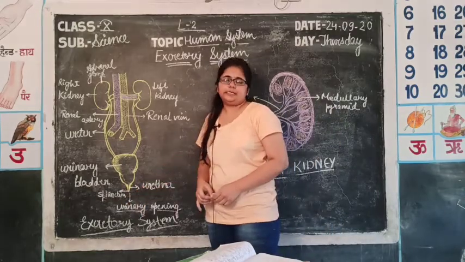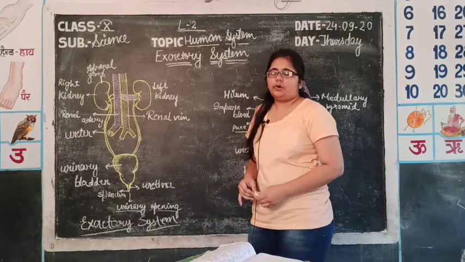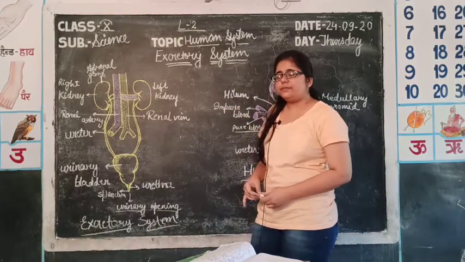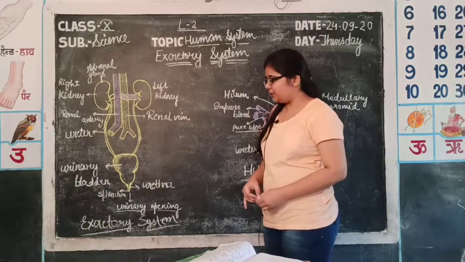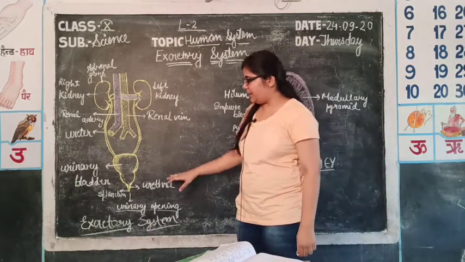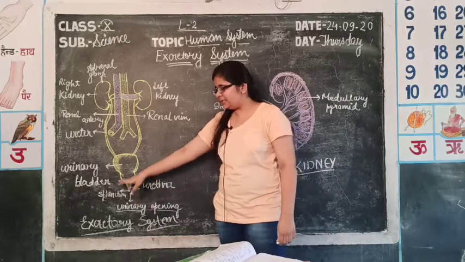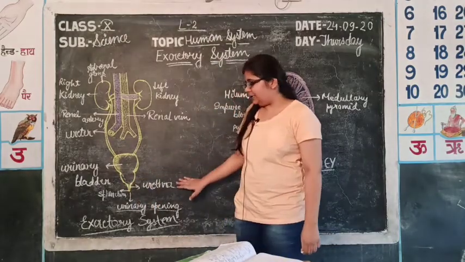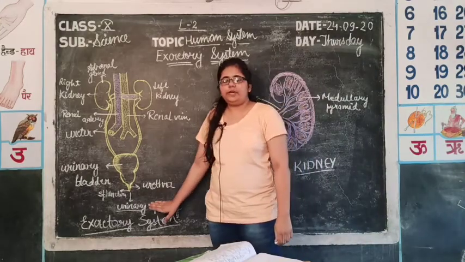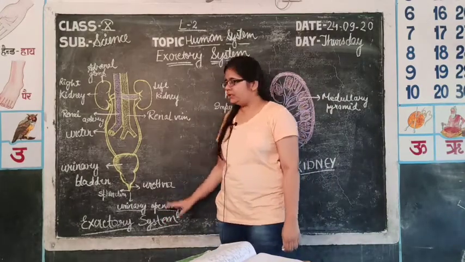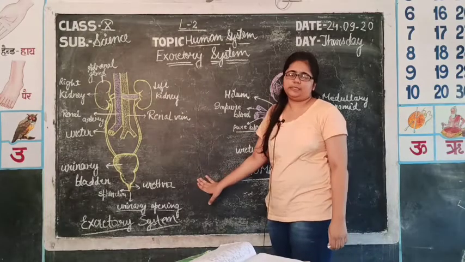Sphincters are the gate-like structures which, when they contract, are closed so that nothing can pass through them, and when they are in a relaxed position then urine can pass through. These are present in the urinary bladder. Then comes the urethra, by which urine is excreted out from the urinary opening. This was the human excretory system.